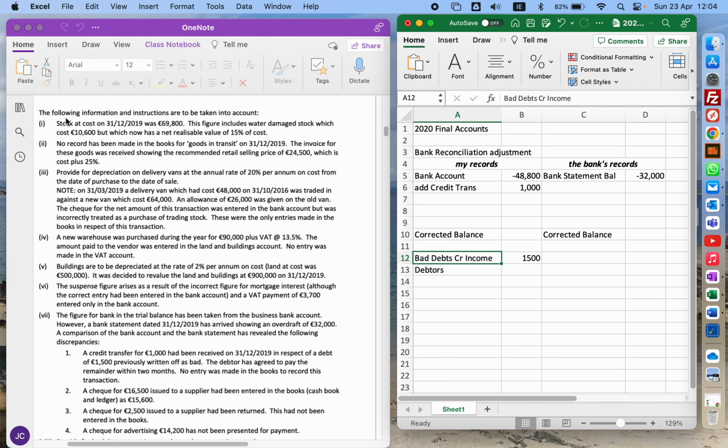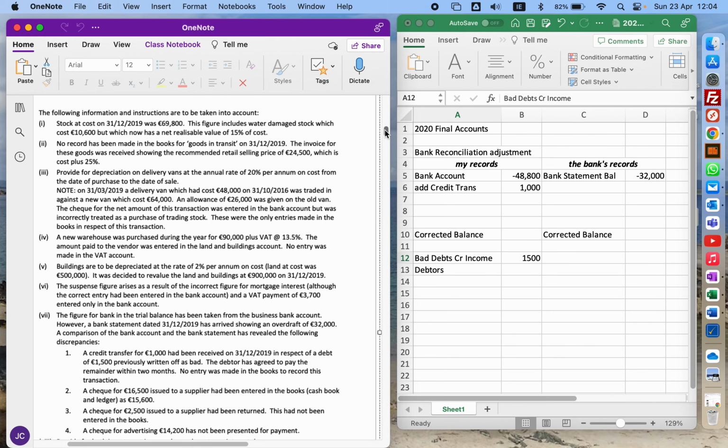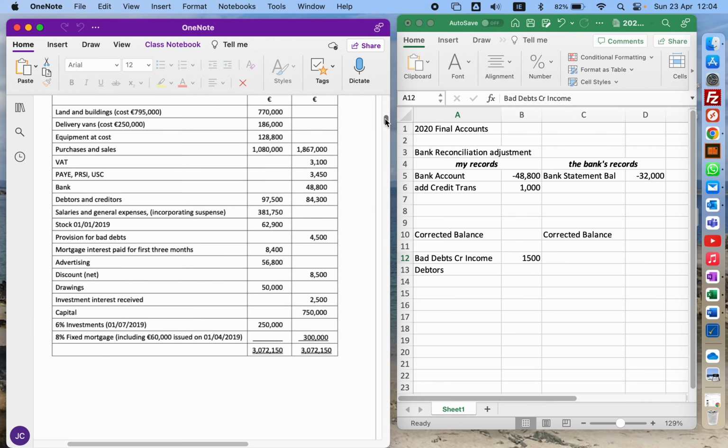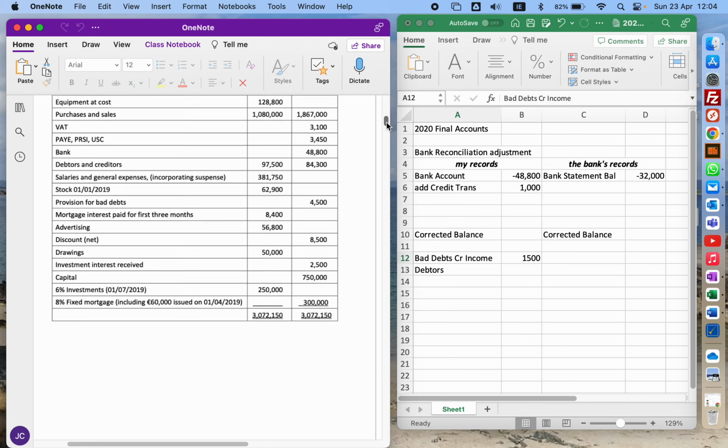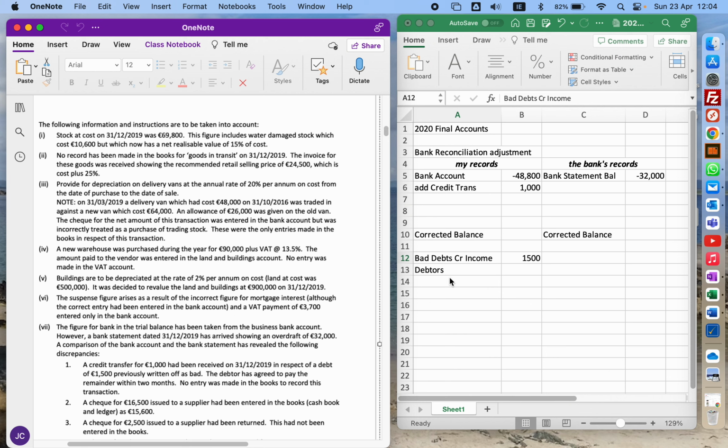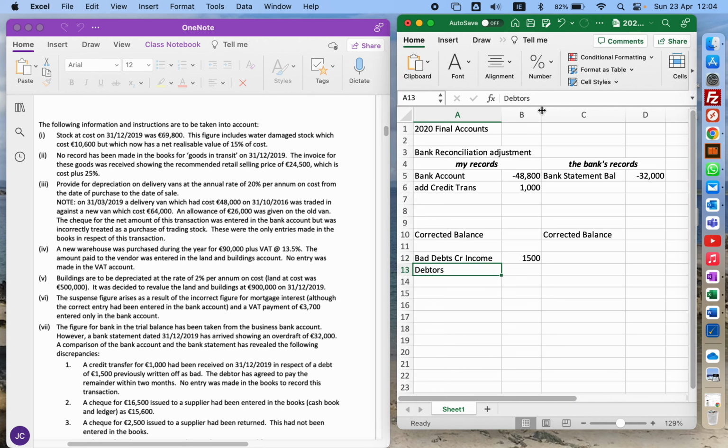Normally what I would say is, if you're doing all of your adjustments, you go back up and have a look. Are there any of the adjustments here that affect my debtors? And I don't think there is. So you look at your previous adjustments first and see. But my debtors at the moment is 97.5. And that debtors is a debit.